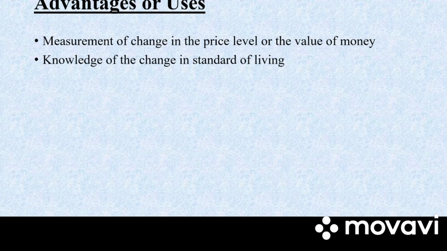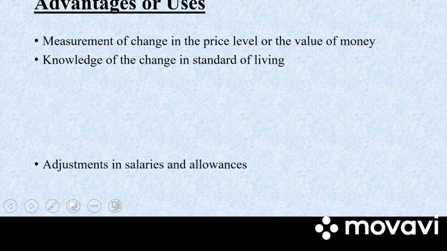Index number helps to ascertain the living standard of people. Money income may increase, but if index numbers show a decrease in the value of money, then the standard of living will also reduce. So index number helps us to find out the real income.